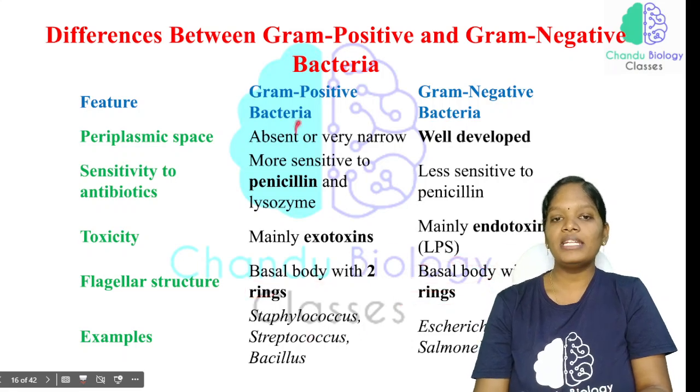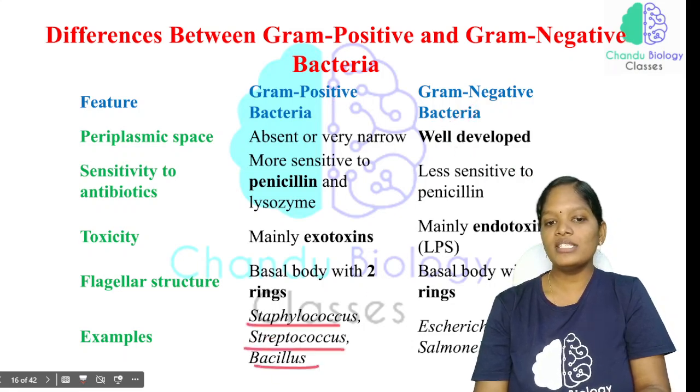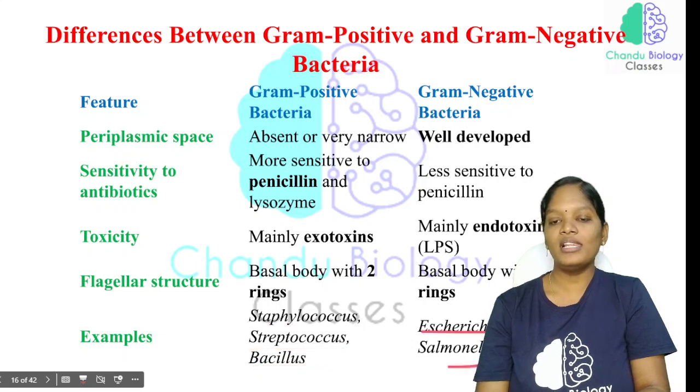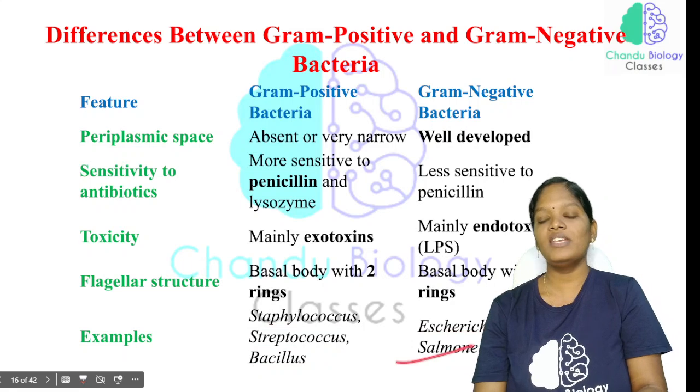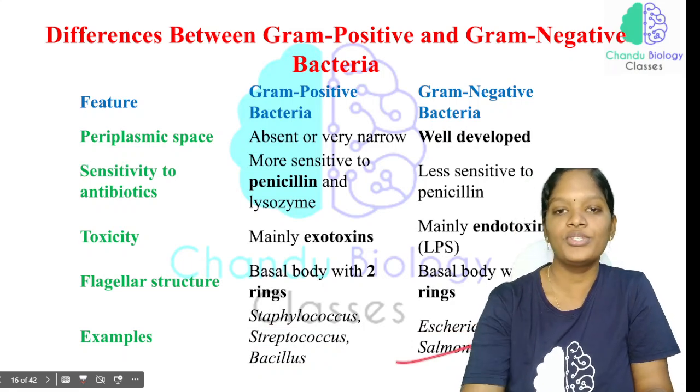And which bacteria are considered gram-positive and which are gram-negative? The gram-positive bacteria are Staphylococcus, Streptococcus and Bacillus. And here it will be Escherichia coli, Salmonella and Vibrio. So these are the bacteria we can call gram-negative and gram-positive bacteria.